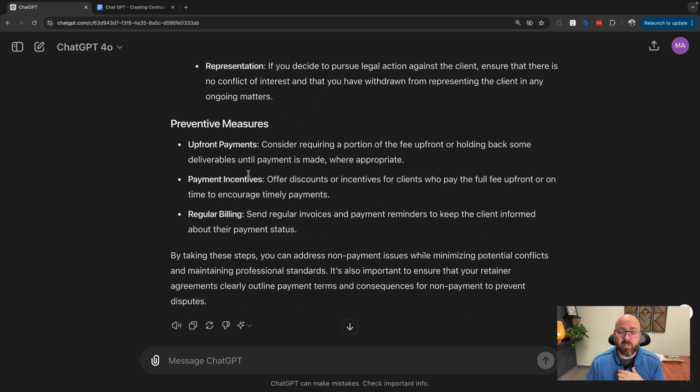Something that I didn't mention here, and I don't actually want in my representation agreement, but some attorneys might want, is whether or not you can have an attorney's lien on the deliverables. So classic example, I allow people to make 12 monthly payments for trademarks because it commonly takes a year for a trademark process to be completed. But lately the trademark office has been going faster, and so we've seen some finish in 8 or 9 months.